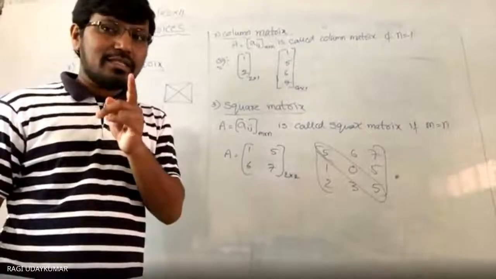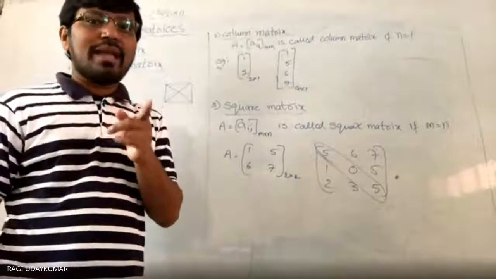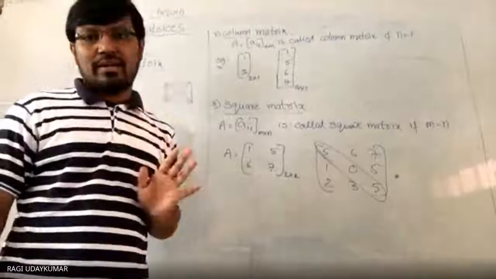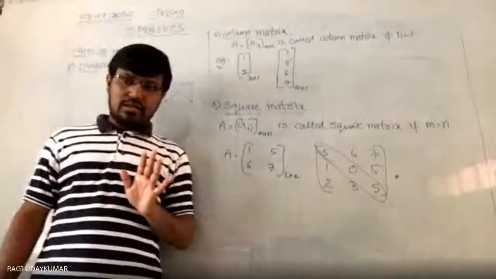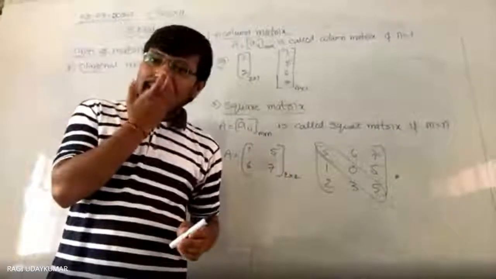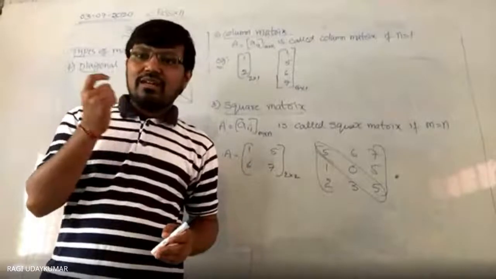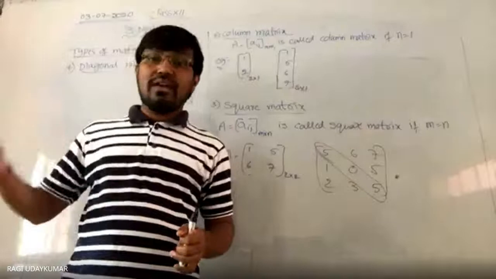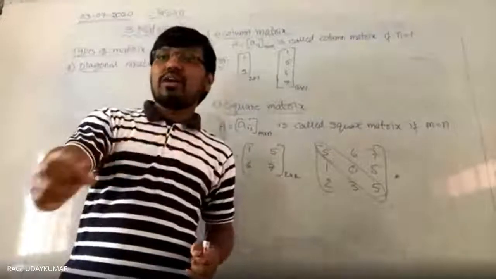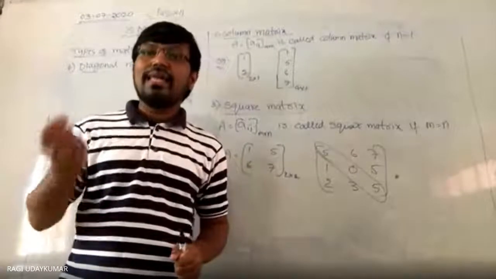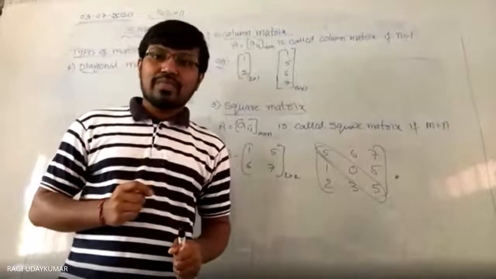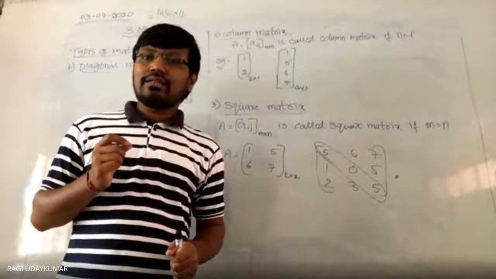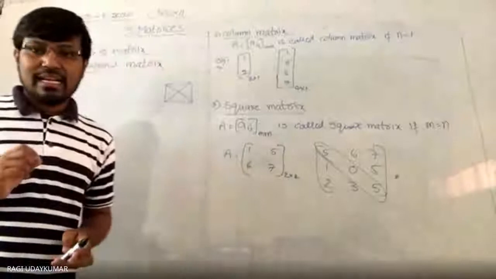I say ann because I have taken an nth order square matrix. All these elements are called principal diagonal elements.